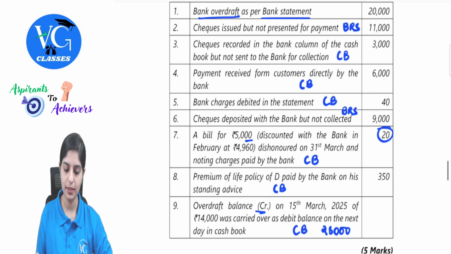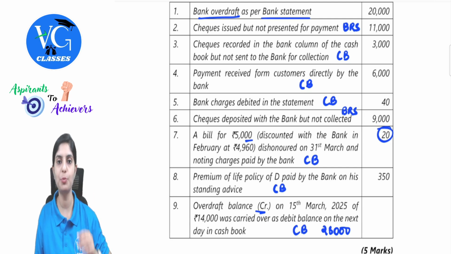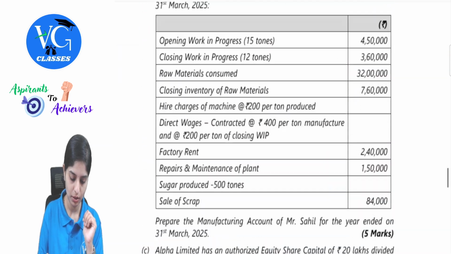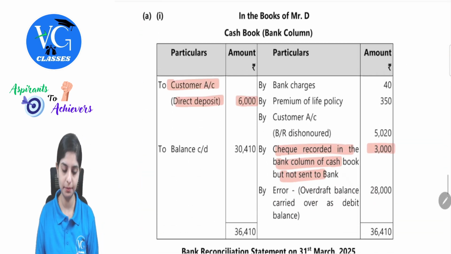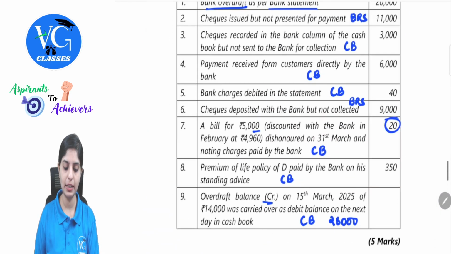Payment received from customers directly by the bank. So payment is received from the customers. You have not recorded it in the cash book. So this is your receipts. We will record it on the receipt side, 6000, customers account, direct deposit. Clear?